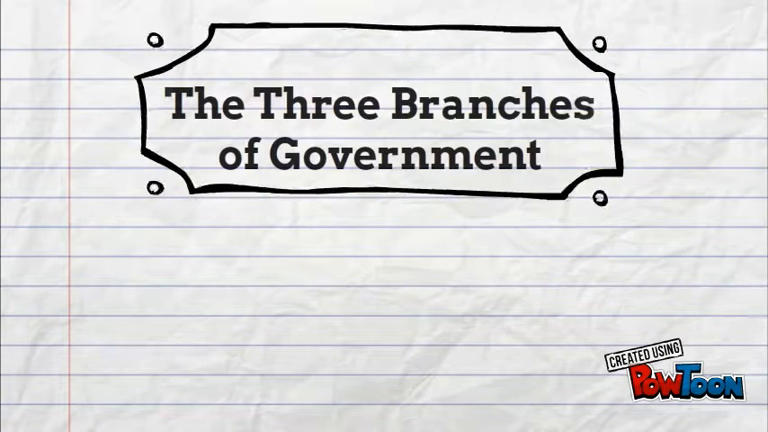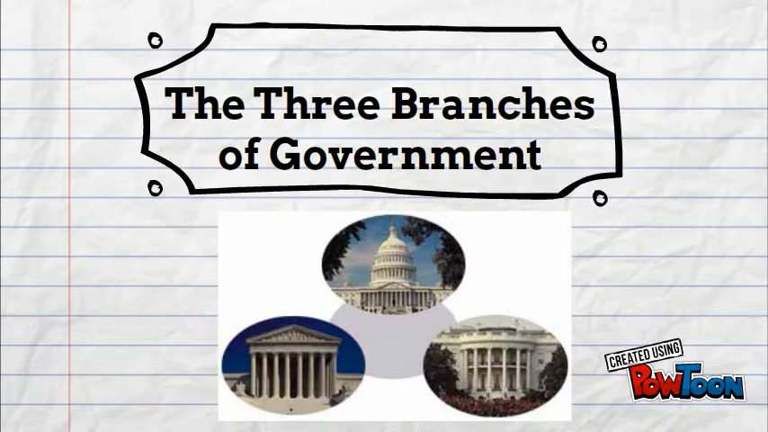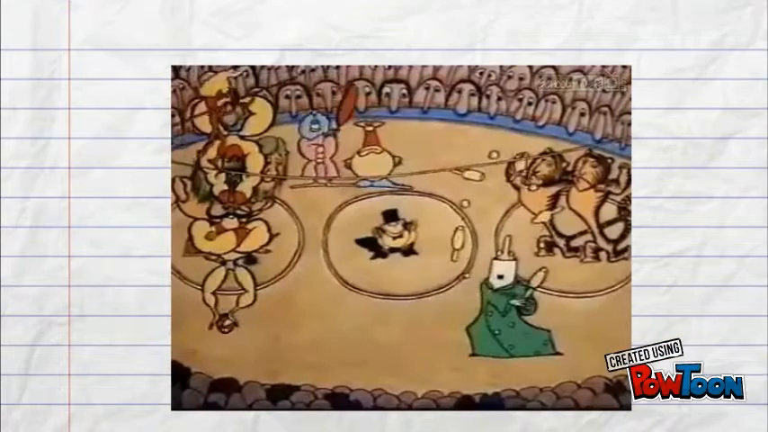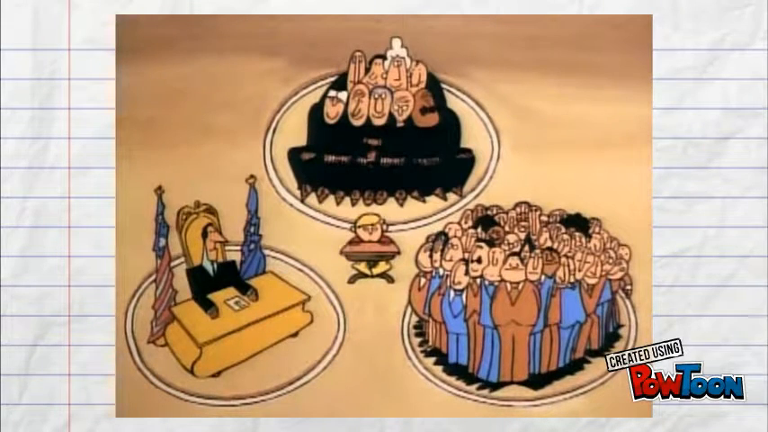Three branches of government, as explained about the United States federal system. Have you ever been to the circus and seen different acts among three rings all performing together? Well, the three branches of government are much the same.